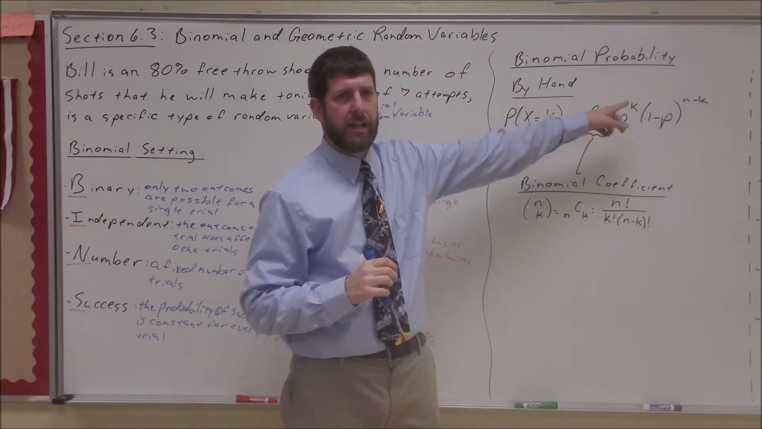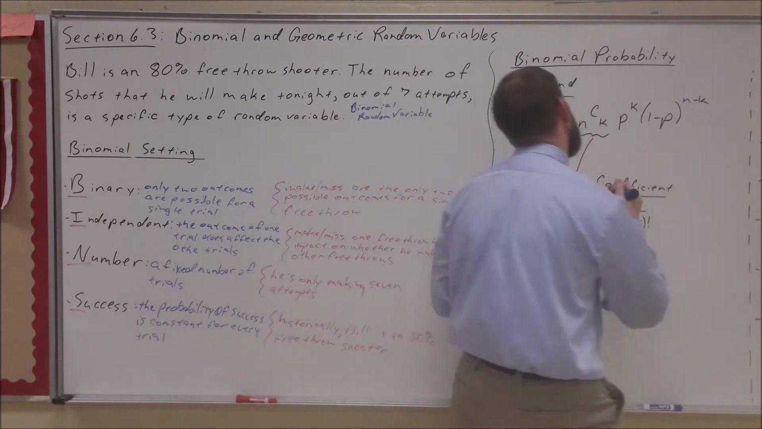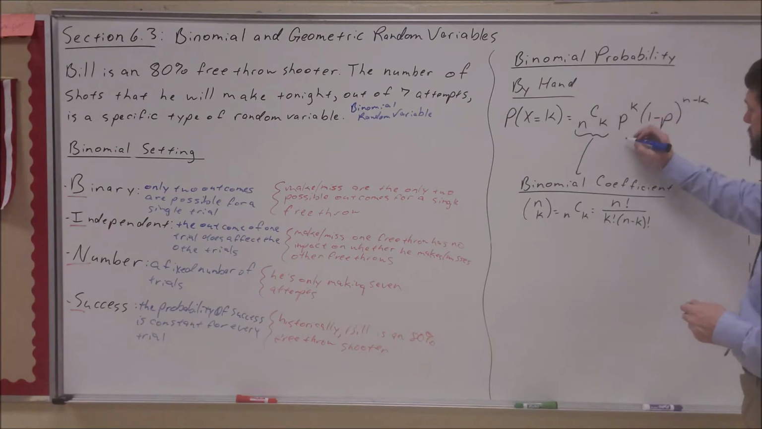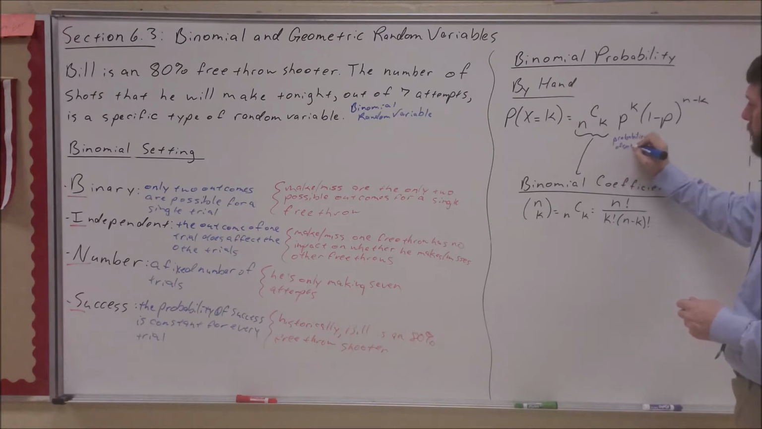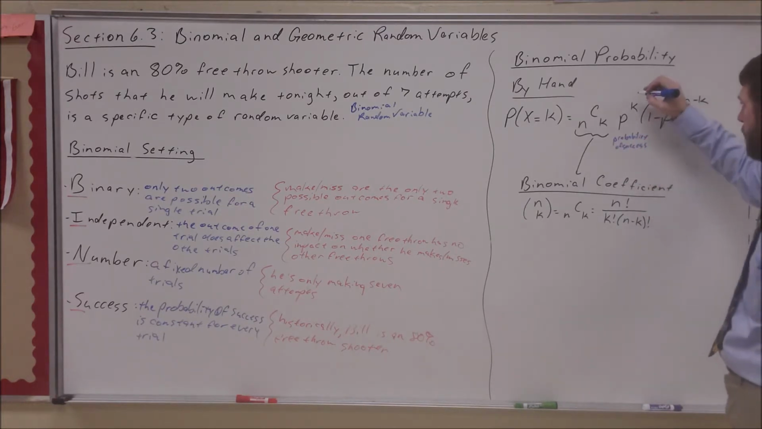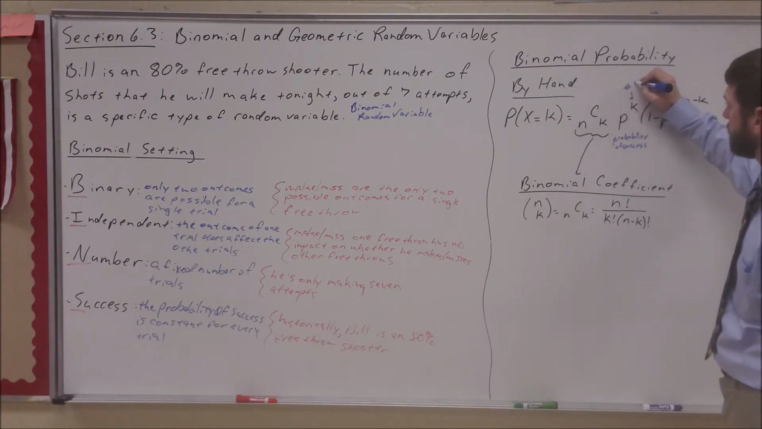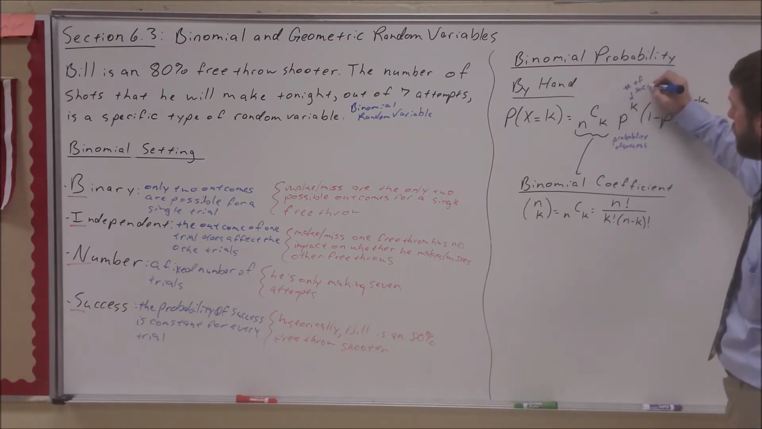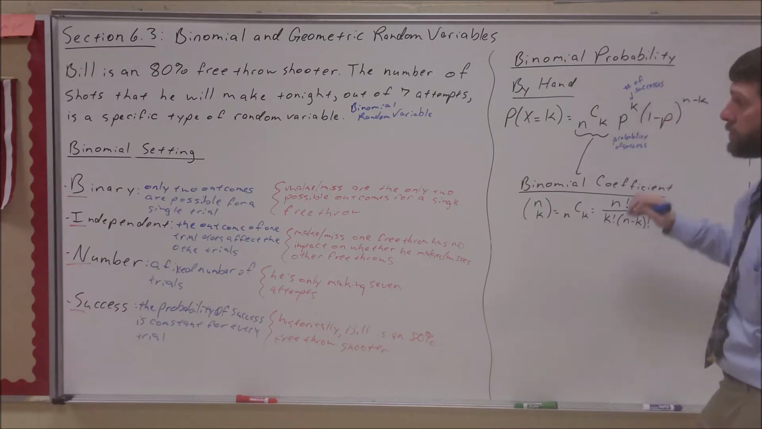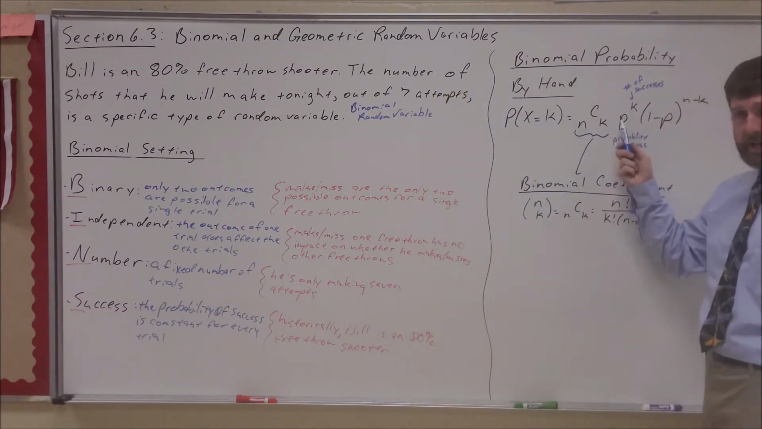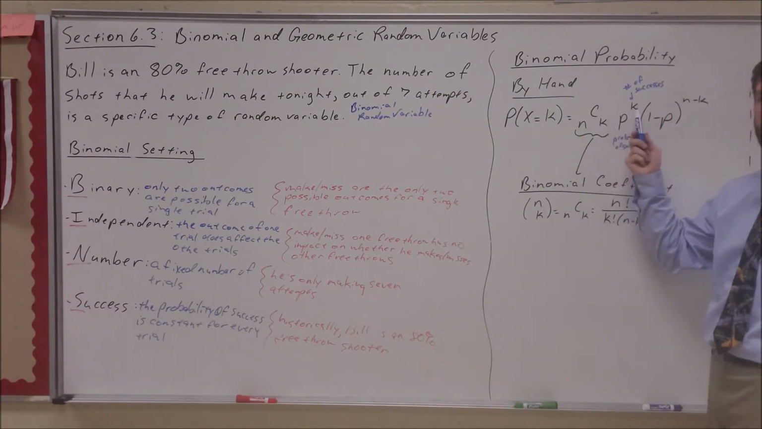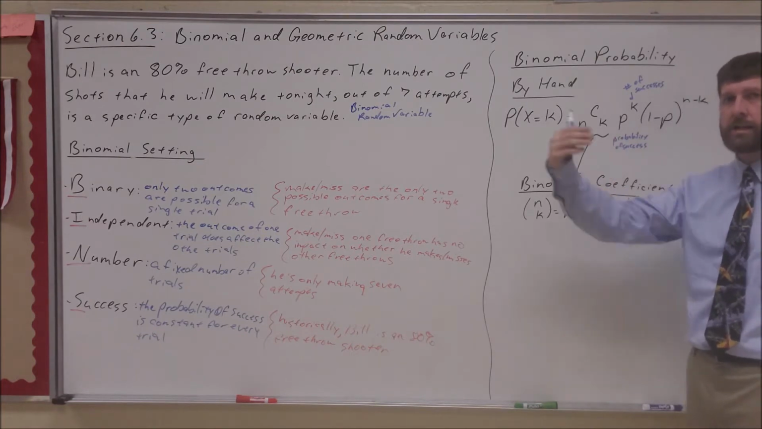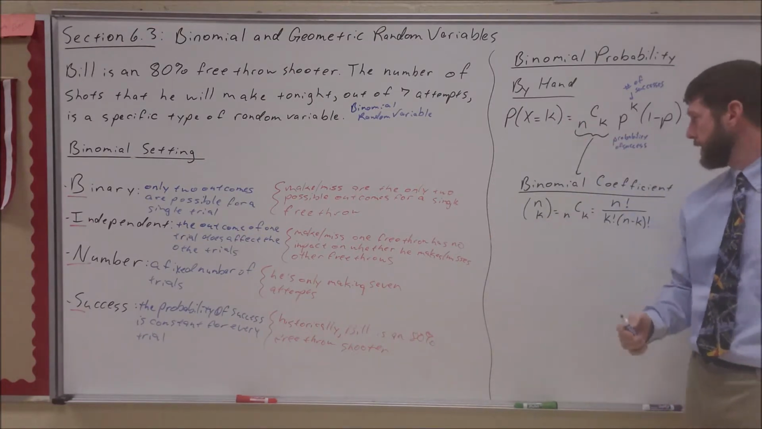So what do this P and this K represent? P is the probability of success, the probability that he makes a shot. K is the number of successes. He's an 80% free throw shooter, so there's an 80% chance that he makes it, and we need him to do that twice. So we do 0.80 times 0.80. That's for the 2 makes that he has.